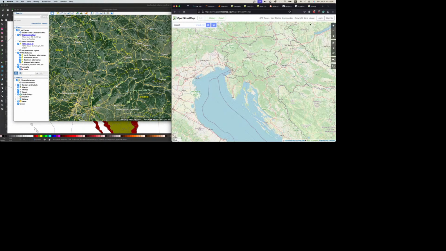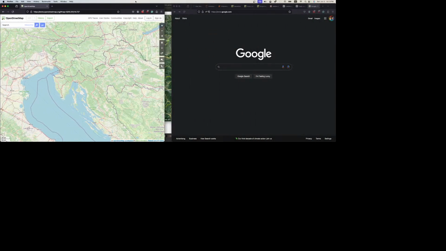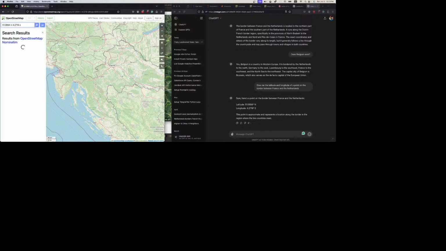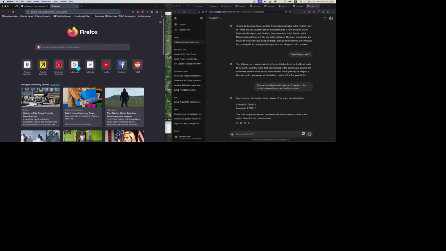Alright, so we're going to take OpenStreetMap here, and put that to the left. And now we are going to go to that exact coordinate. 51.0894 north, 4.2716 east. Yeah, frick.